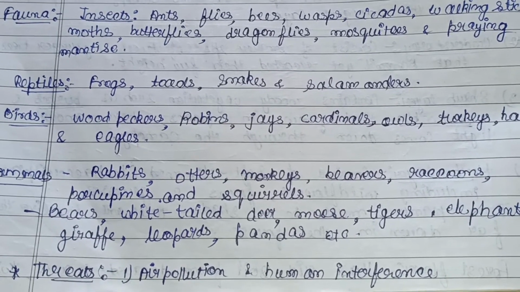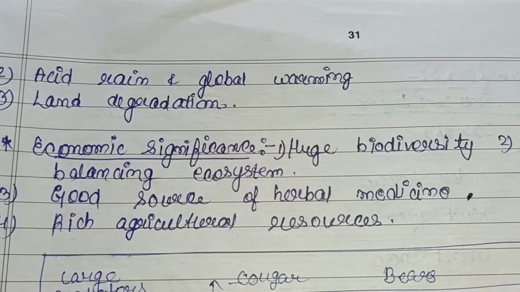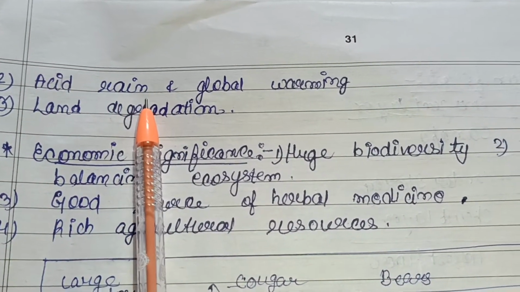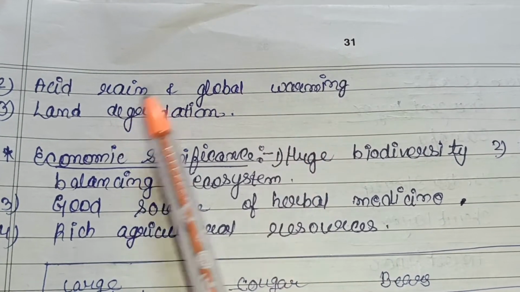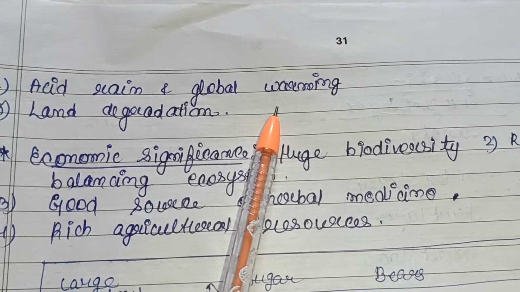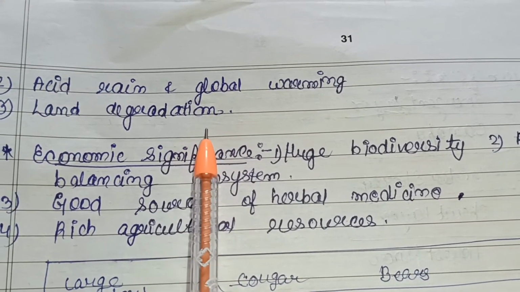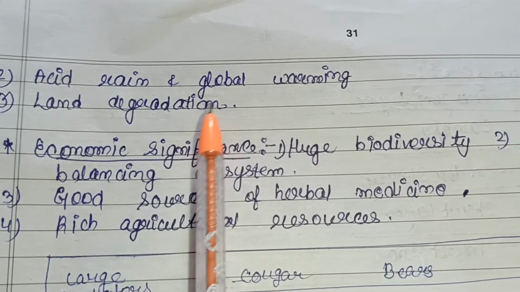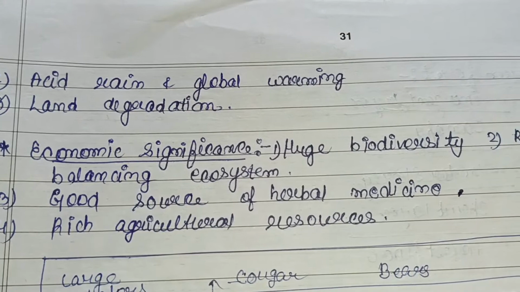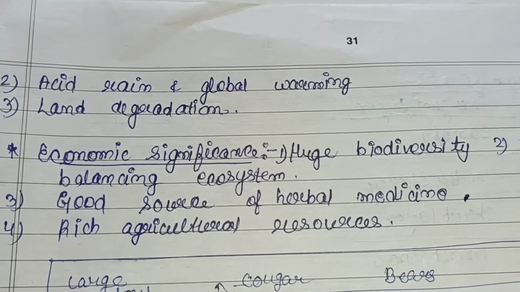This region is very fertile, so the chances of human interference are more here. Then the acid rain and the global warming. Acid rain is, we can say, the result of pollution mainly. And global warming, that is the increase of the temperature, will also affect the life of the forest ecosystem. Then the land degradation, that is due to human activities or any other indirect effect of human activity, land is degrading. So that will also be harmful for the animals and the plants that reside in the forest ecosystem of the deciduous forest.